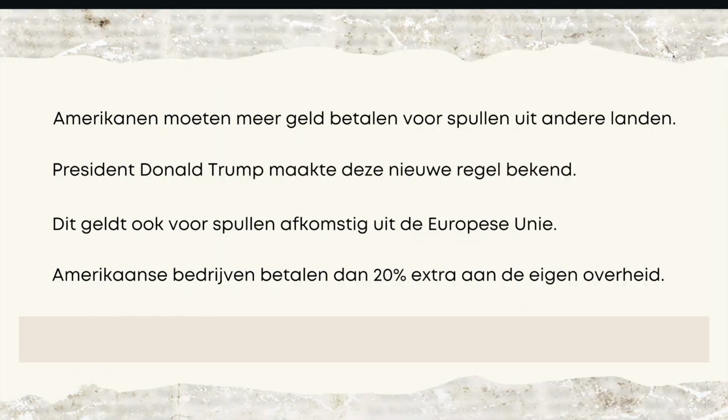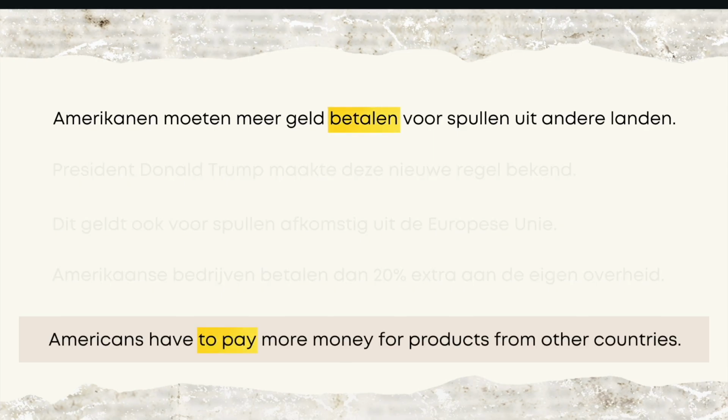Now here we're going to translate the article that we just read, and I'll introduce a few vocabulary words while we do so. So we'll go to sentence number 1, which in Dutch was: Amerikanen moeten meer geld betalen voor spullen uit andere landen. We highlighted the word betalen here, which is unfortunately something we have to do every day just to live in the Netherlands or wherever in the world. And it translates as: Americans have to pay more money for products from other countries. So betalen here translates as to pay. Next sentence.